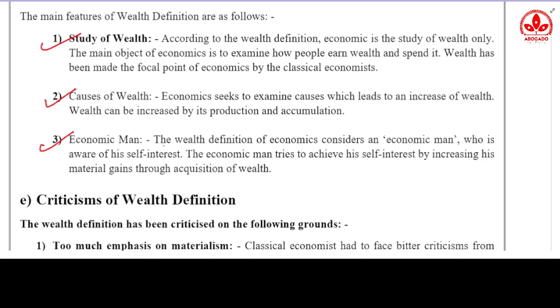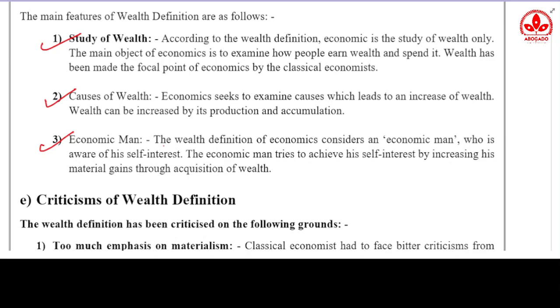The main point is all about human beings. So in the wealth definition, Adam Smith insisted that a man is an economic man, somebody who is concerned about his economic gains, how much money he is earning and how he can increase the earning. That is the main focus of a man.